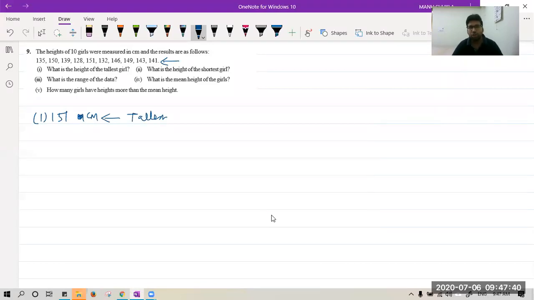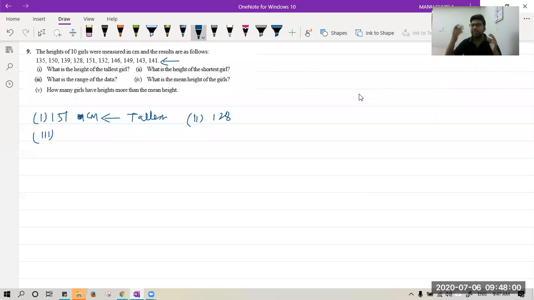What is the height of the shortest girl? Please help. 128, Nana Goel is saying, correct beta. Kanishka correct. Sara correct. Ashmit correct. Nitin correct. So all of you are correct. Vivan correct beta. Now the third part is saying, what is the range, beta?